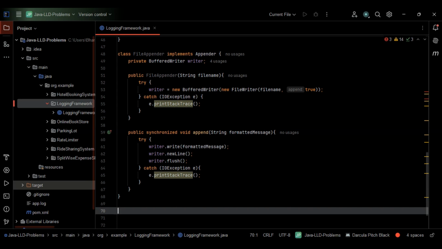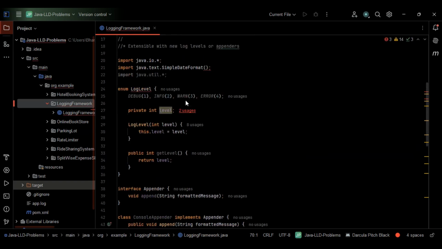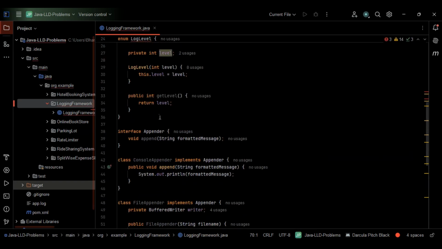Nothing but the singleton pattern. We said we'll be making use of the singleton pattern for the main logging class, nothing but the logging framework class, right? So let's write the logging framework class now. Before writing it, let me format the code so that this looks nice. This looks nice, right? So yeah, this is fine.